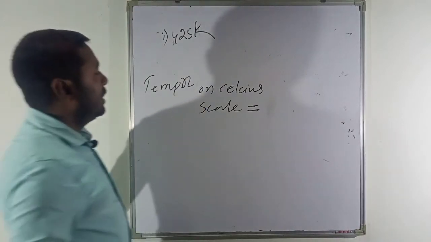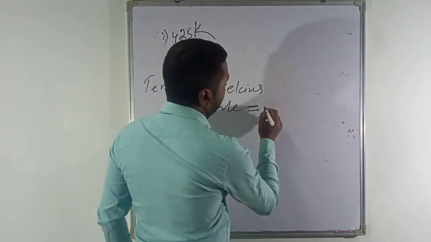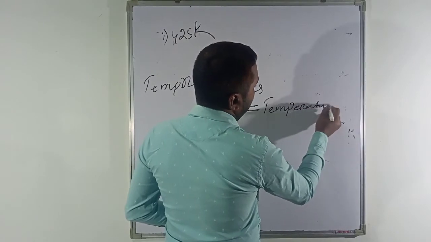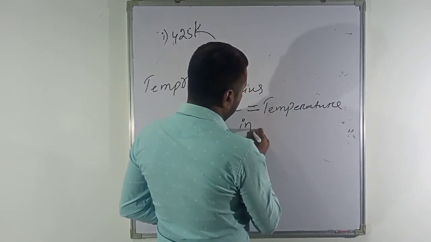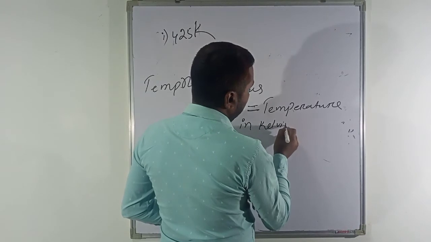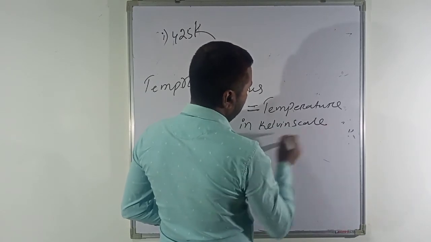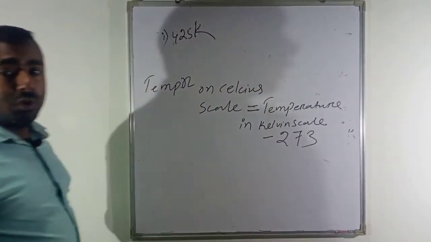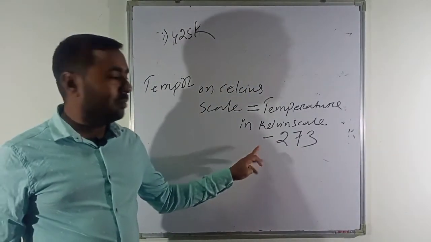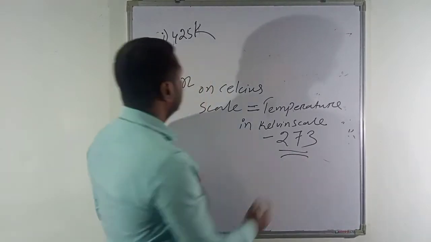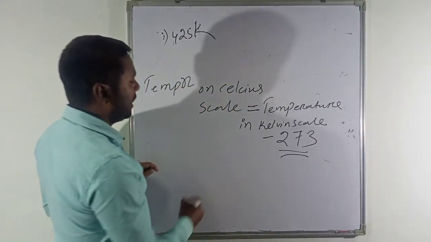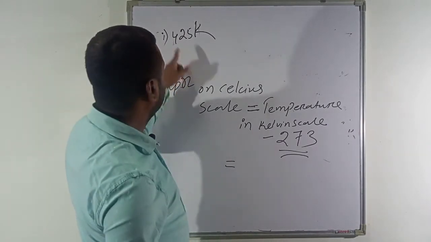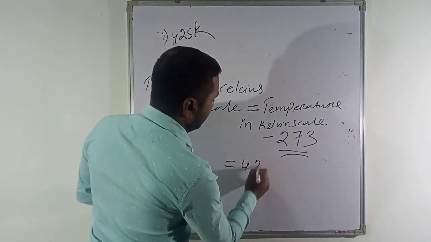So what do you have to do? Temperature in Kelvin scale minus 273. Yes, from the Kelvin scale you have to subtract 273. So if you solve this problem, the temperature in the given Kelvin scale is 425.